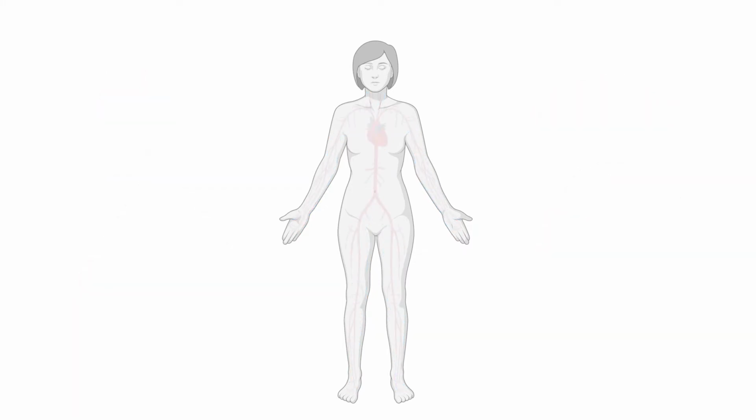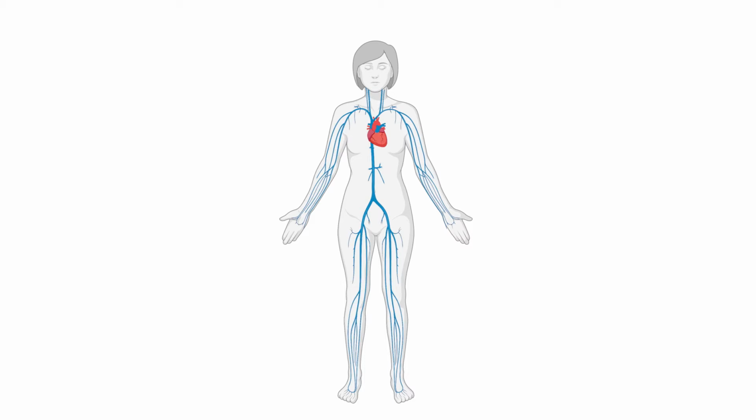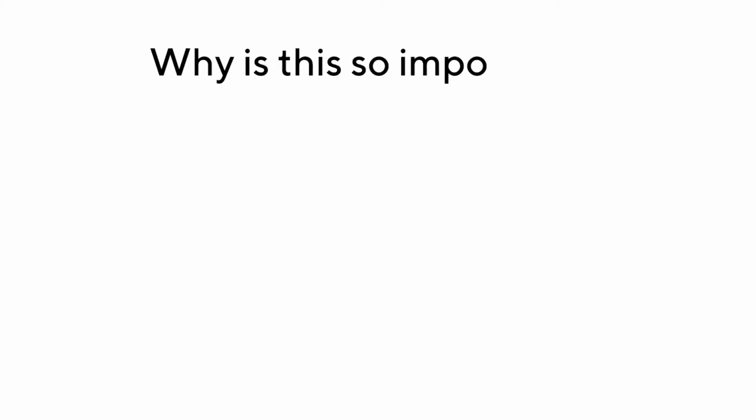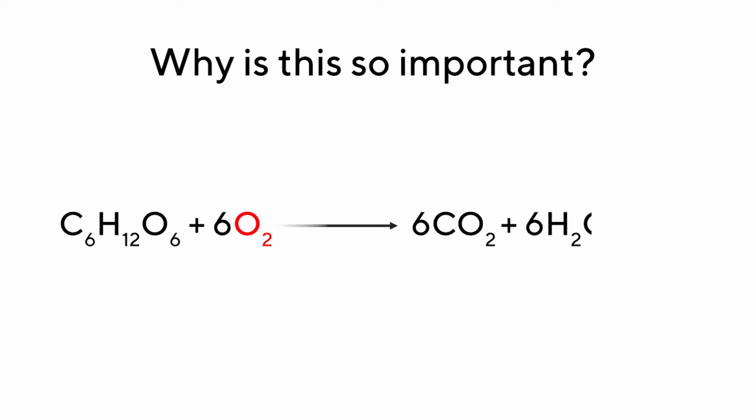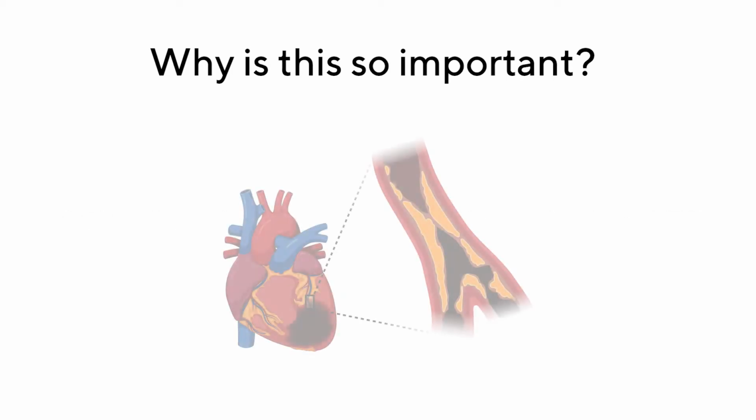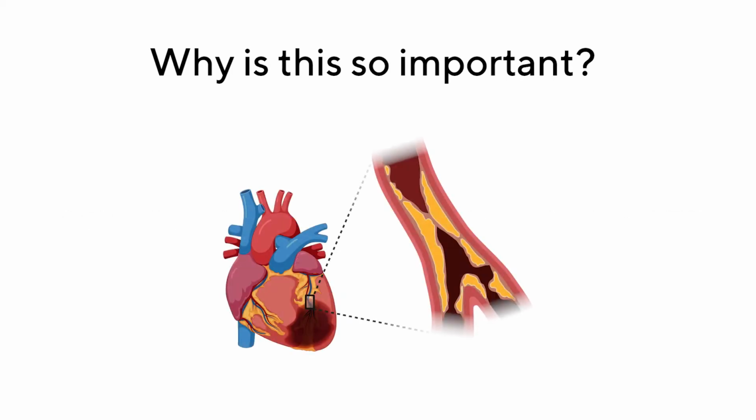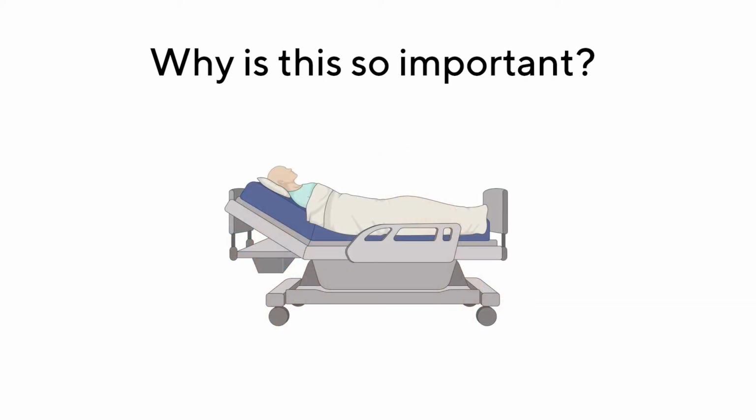We need our heart to pump oxygenated blood through our blood vessels and to pump deoxygenated blood back to the lungs to get fresh oxygen. Why is this so important? Our cells need oxygen to perform the basic metabolic processes that provide them with energy. When cardiovascular function declines, the body doesn't get the oxygen it needs, leading to progressive or catastrophic health issues.